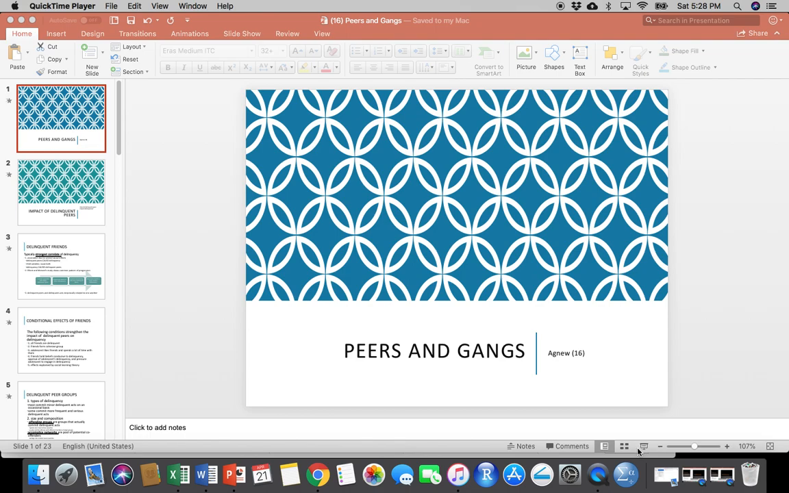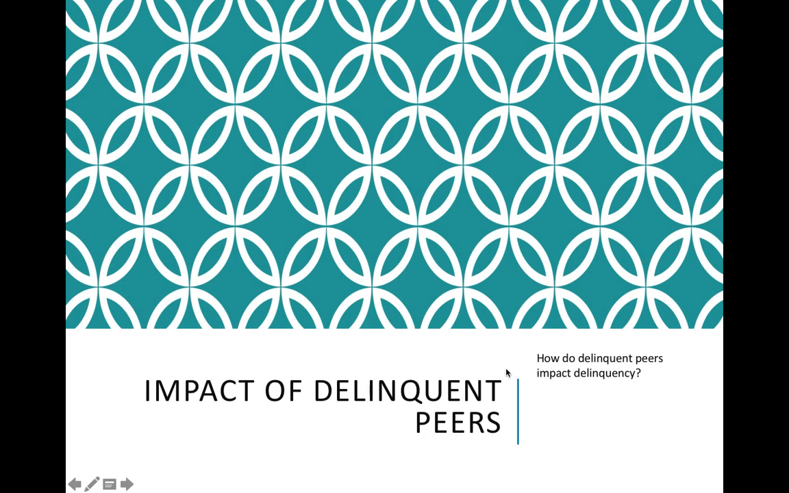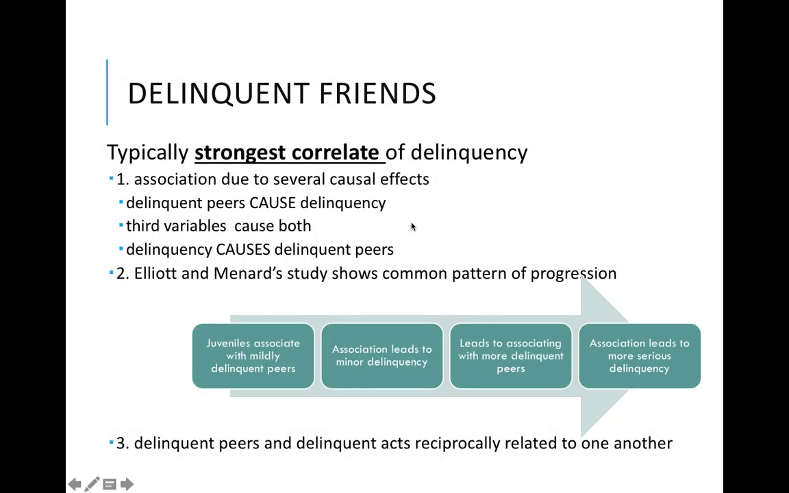This chapter looks at delinquent peers with a strong focus on gangs. So, how do delinquent peers impact delinquency? This is typically the strongest correlate of delinquency and the strongest predictor of it. This is due to several reasons. Delinquent peers cause delinquency, third variables cause both, and delinquency causes delinquent peers. And you can see here this common pattern of progression. Juveniles associate with mildly delinquent peers. This leads to minor delinquency, which leads to associating with more delinquent peers, which leads to more serious delinquency.